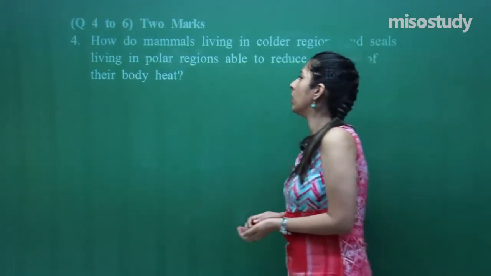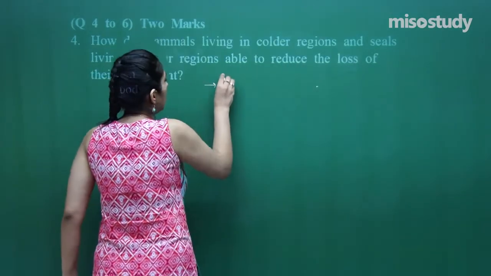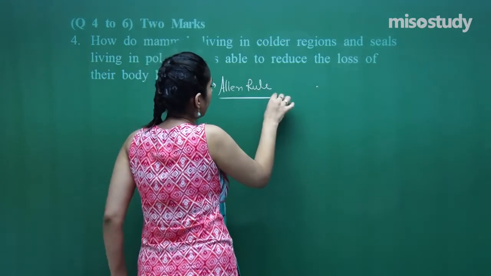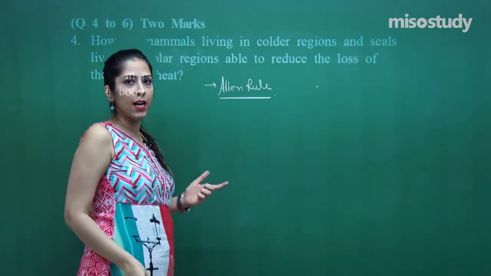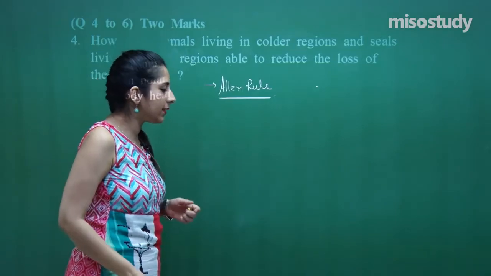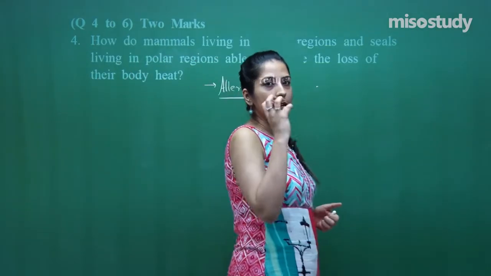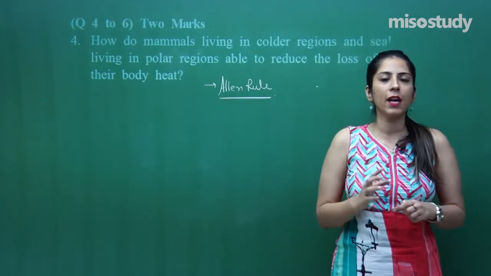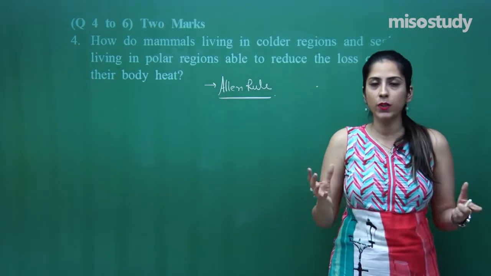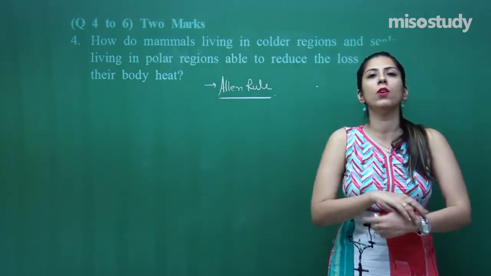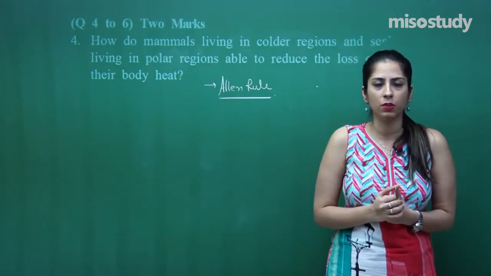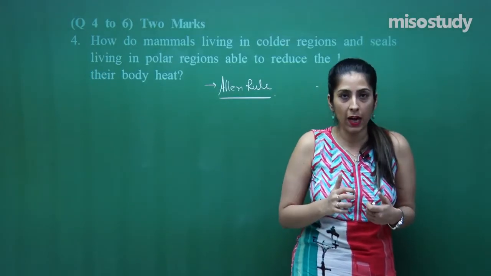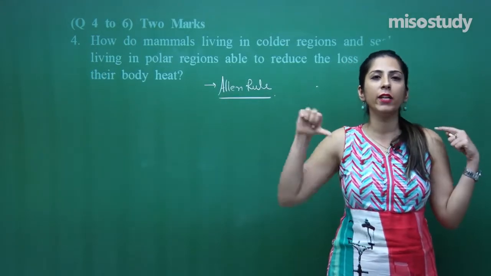This is the question. Now, you all must have heard of Allen's rule, and we have already studied Allen's rule in the sessions. Allen's rule says that organisms living in a polar or colder climate have shorter extremities. What are shorter extremities? The overall length of their arms and limbs and the size of their pinna is greatly reduced, so that the overall surface area of the body is reduced.